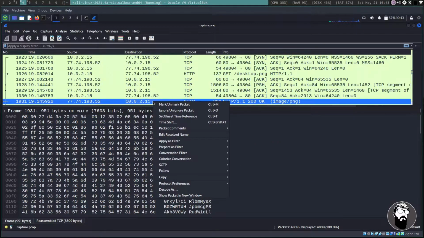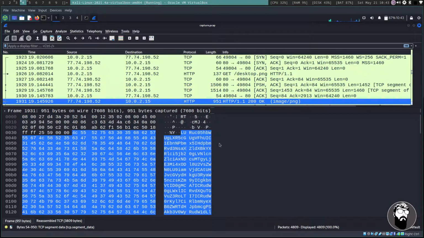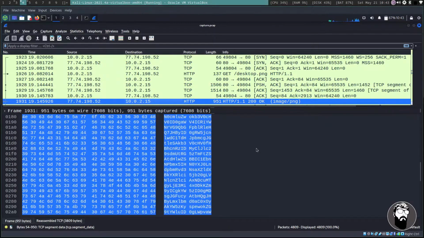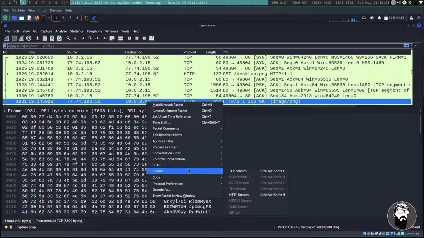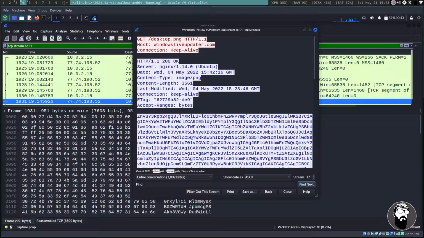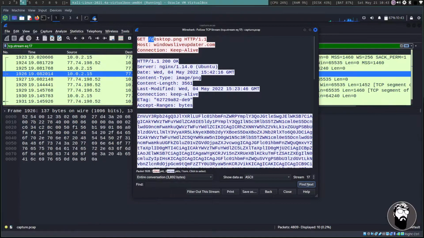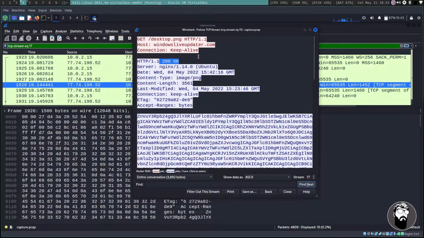If we right click on this packet, right off the bat you can see the data that's encoded in this packet in the packet details. If we right click and follow the TCP stream, we see that it's a GET request to desktop.png for the host windowsliveupdater.com, and then we get a 200 OK, meaning it was successful.